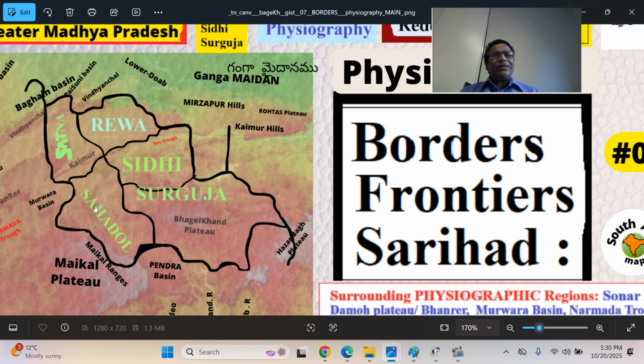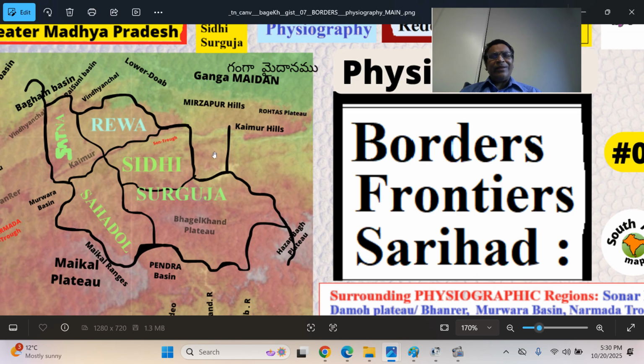This is the Bansagar Dam. In the eastern part of the Mirzapur Hills there is a boundary between UP and Bihar, called the Chandraprabha boundary, or Karmanasha river boundary, or Garai river boundary. It comes from this Kaimur hilly region, the southern part, the Plateau region or Rohtas Kaimur Plateau region. This is the adjoining region.